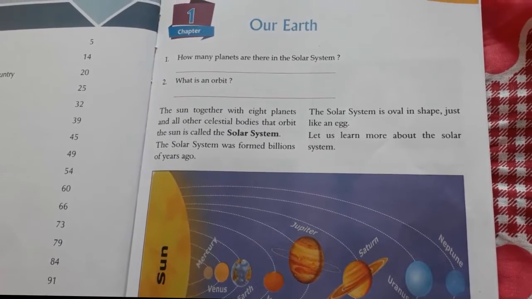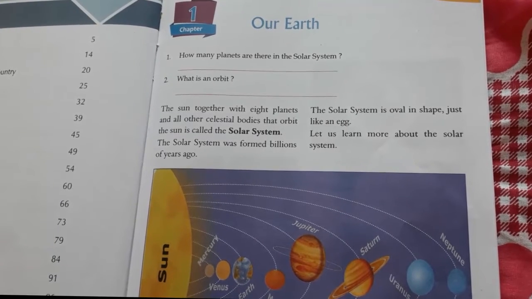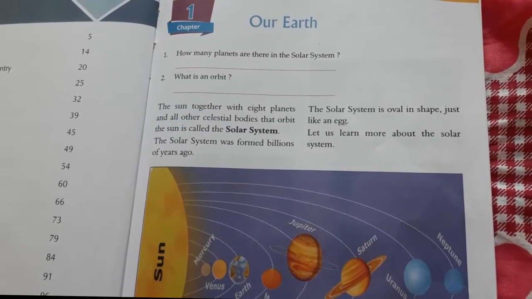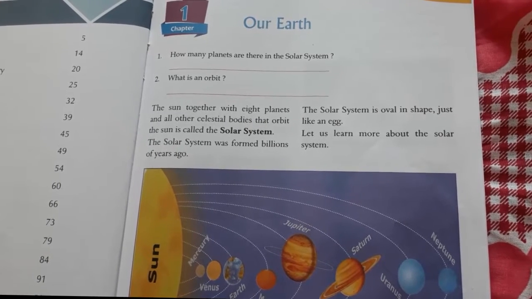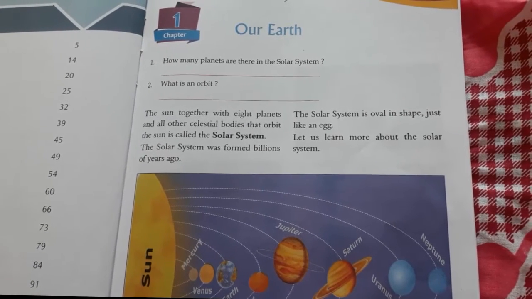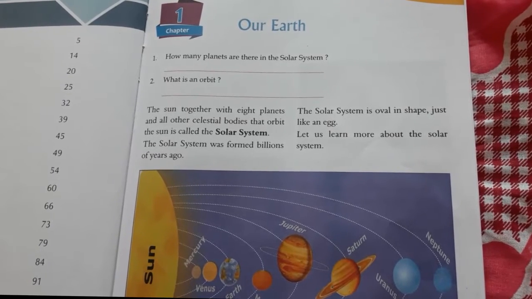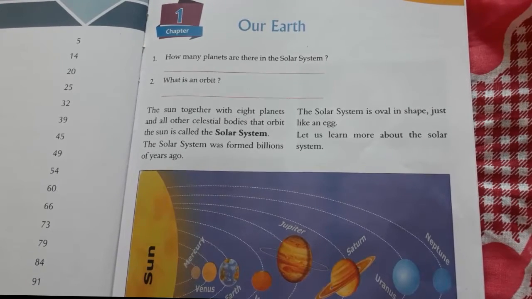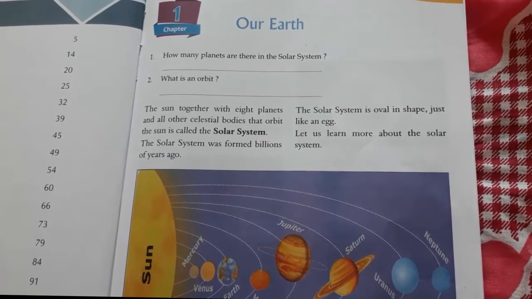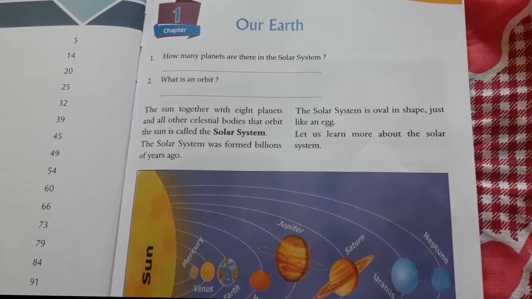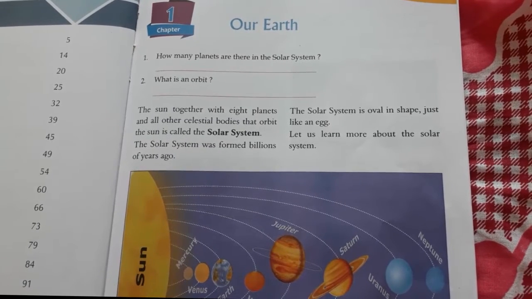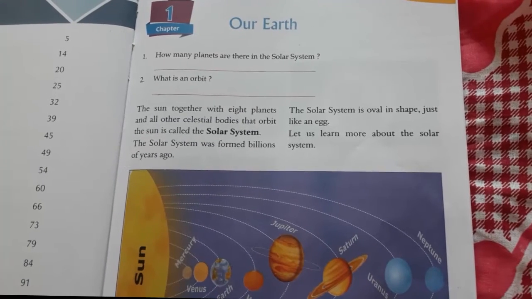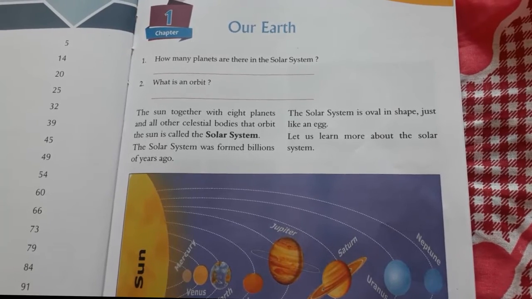Your first chapter is our earth. Today we will discuss more about our earth. The earth is the only planet in the solar system where life is possible. Earth is the only planet where life is possible because it is the only one known to have oxygen and water. The Earth is the third planet from the Sun and the fifth largest planet in the solar system.